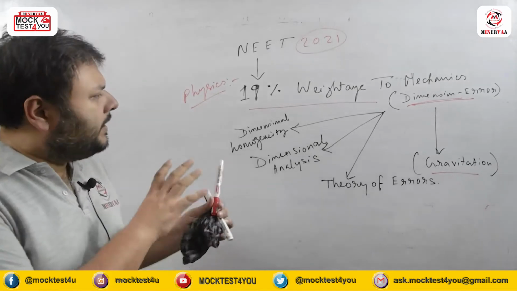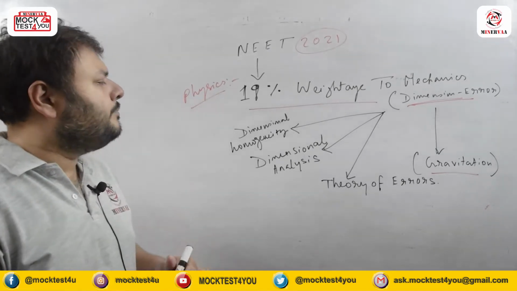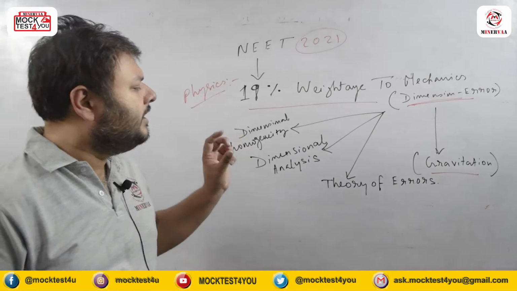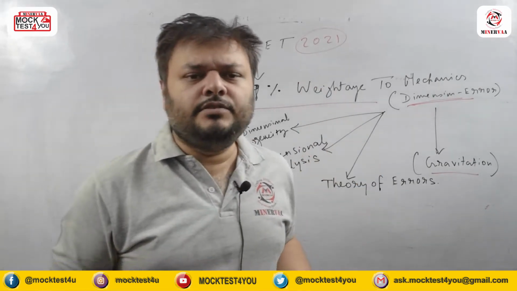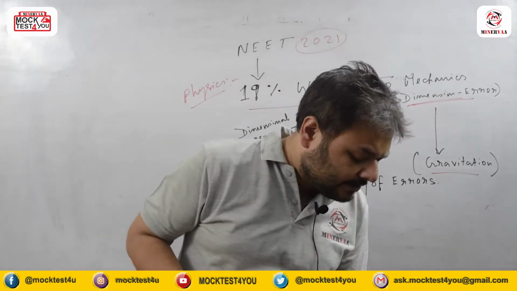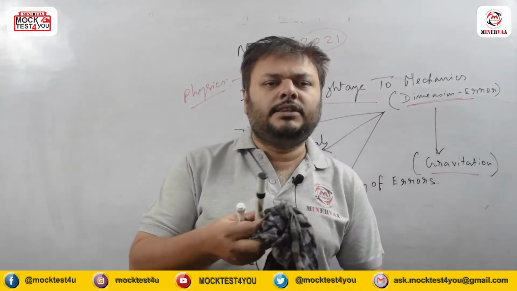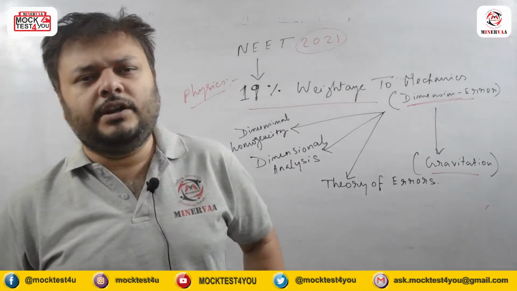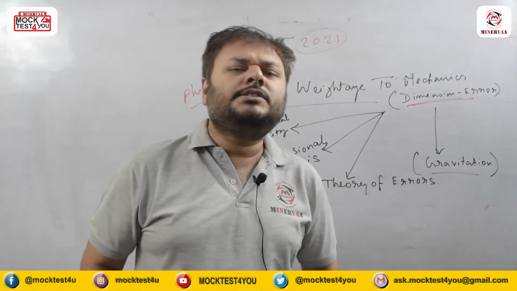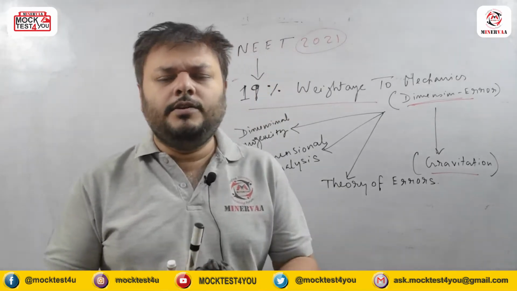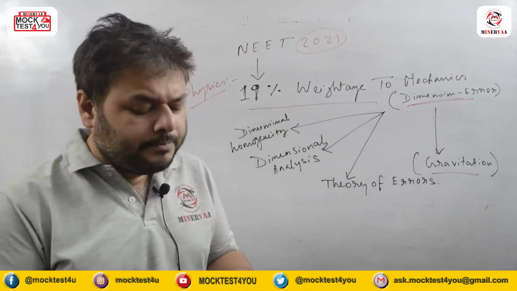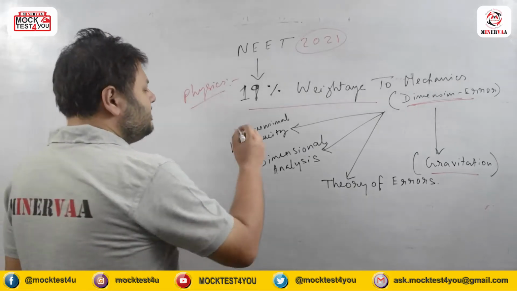So this particular concept that we have to go one after another, and if we think about the past 15 years questions of, initially it was AIPMT, now it is NEET. So whenever we think about this AIPMT or whatever it is NEET, then we must focus on one particular concept, that whenever we are going for NEET preparation, we have to concentrate on these three sections.